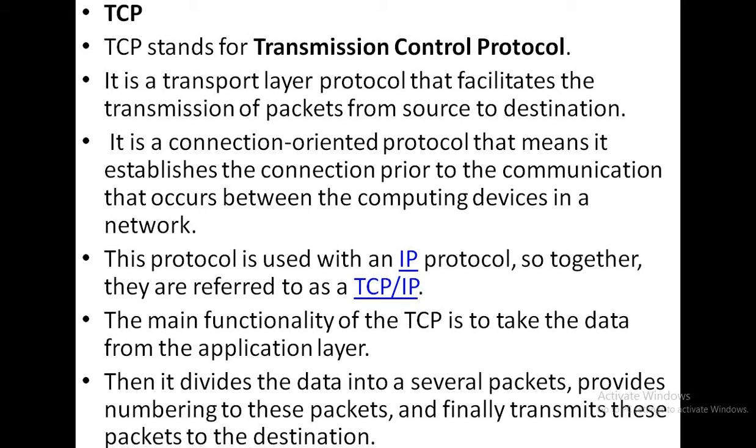So first, the TCP protocol takes the data from the application layer, then it divides the data into several packets and provides a numbering to these packets, and finally it transmits these packets to the destination end.